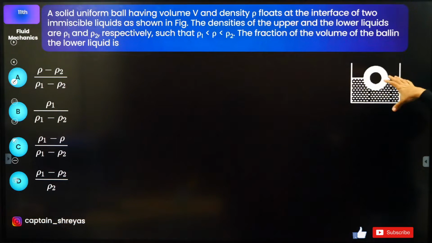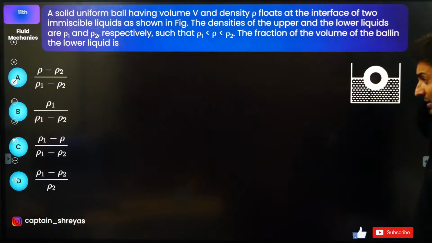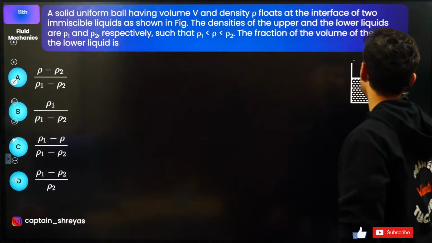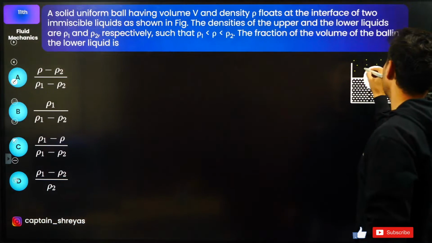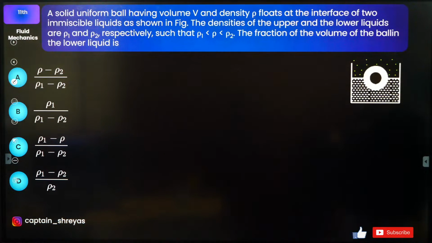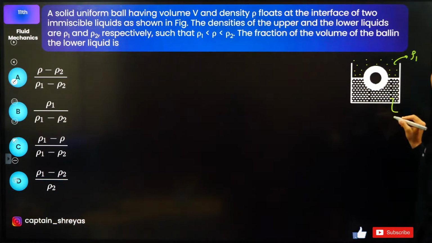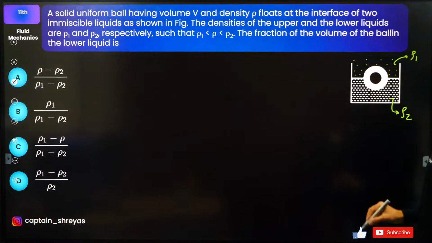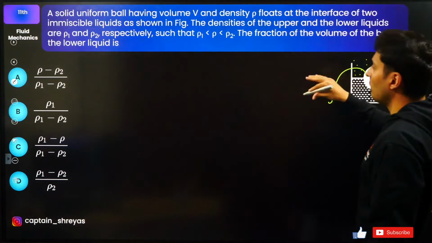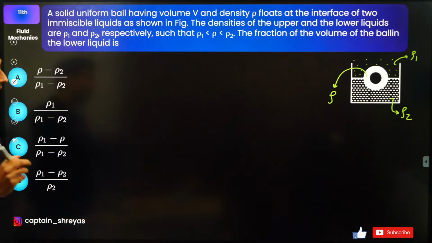A solid uniform ball having volume V and density rho floats at the interface of two liquids. In fact, the second liquid is not seen here, so maybe I will just show it like this. The densities of the upper and the lower liquids are rho 1 and rho 2. So this is rho 1 and this is rho 2, and this one is basically rho. So the question is, what fraction of the volume of the ball is in the lower liquid?